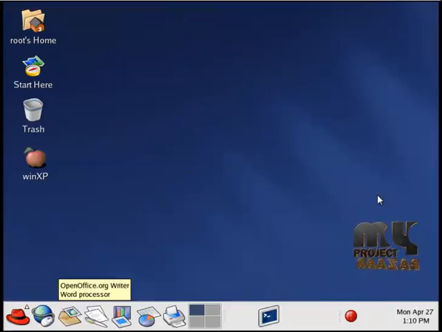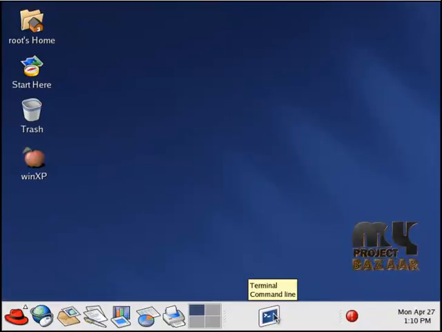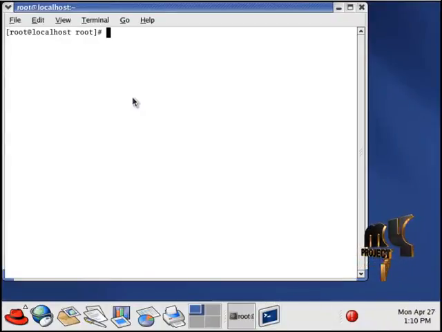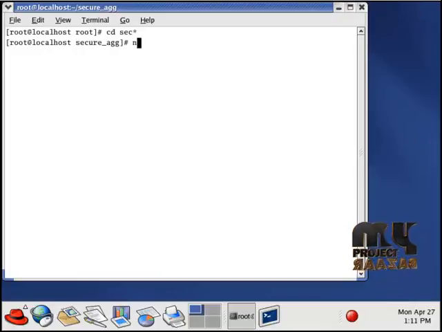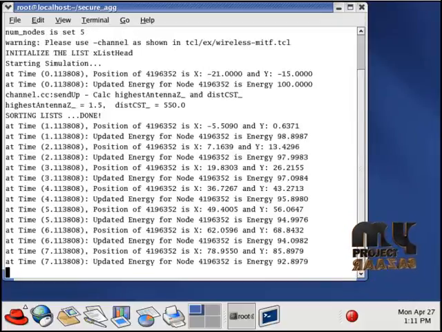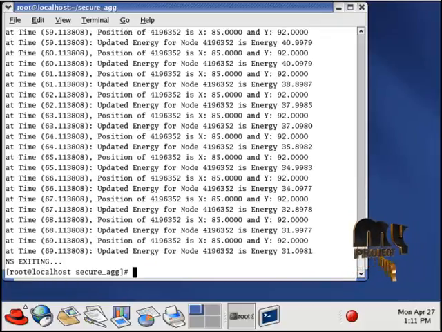Running procedure. Let's discuss the running procedure. Open the terminal window and then change the directory. Use the cd command, cd followed by a space and the particular directory name, to change the directory, and run the tcl file. Use the ns command, ns followed by the particular tcl file name, and then run. This process takes a few minutes, and then run the NAM window.